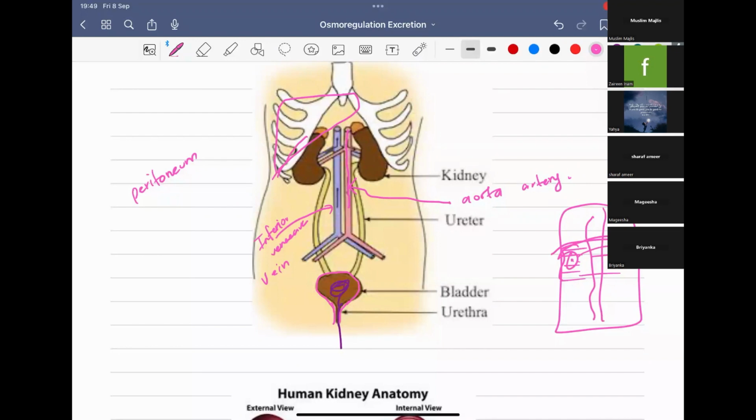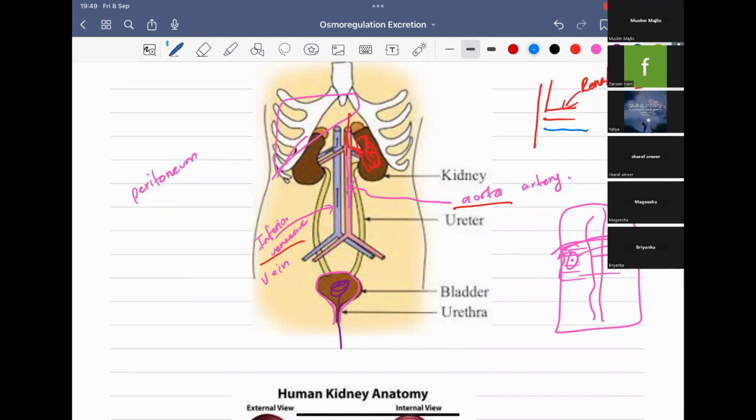Next is the blood supply. That is the reason why I reminded you of the aorta and the inferior vena cava. The aorta will bring the oxygenated blood. This is the aorta, and this is the renal artery. The renal artery will supply the blood to the kidneys, where it will be circulated and undergo the filtration process and urine formation, and the deoxygenated blood will come back into the renal vein.